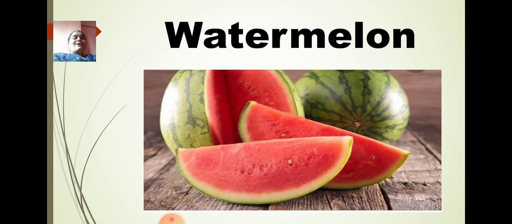See, watermelon. So watermelon again is a very juicy fruit. Yes or no? It has more content of water in it. So watermelon is a fruit which is available in summer season. Okay, and when you eat a watermelon during summer season, you feel very cool inside your body because it has a larger quantity of water in it. So it quenches our thirst, it makes us feel refreshed.